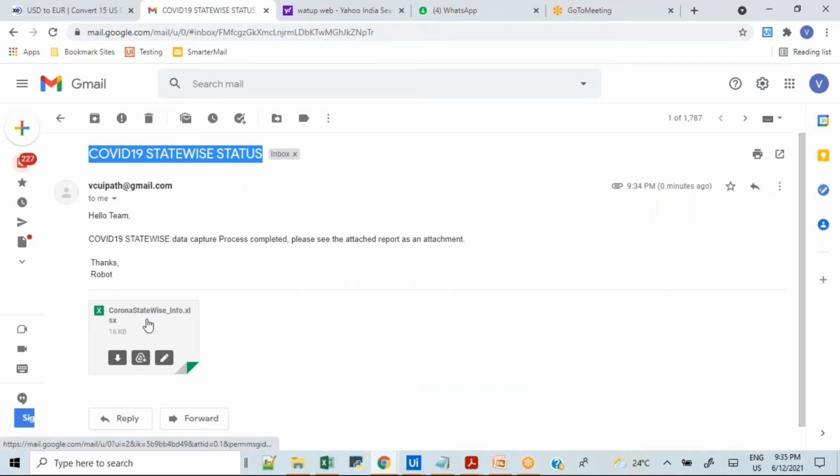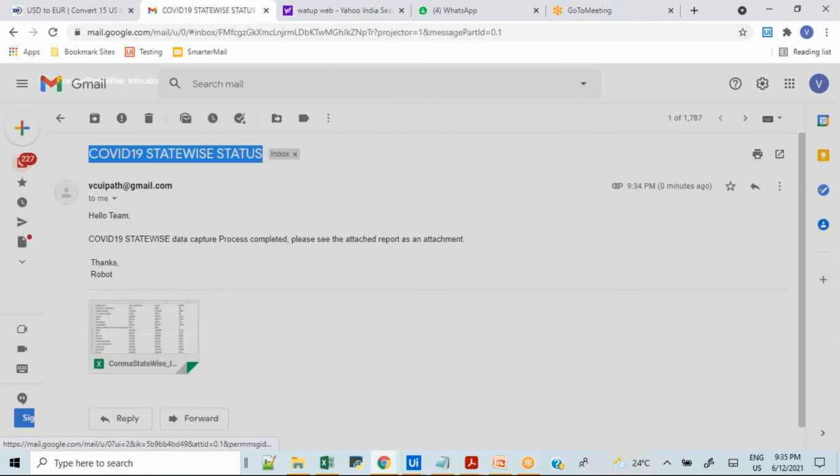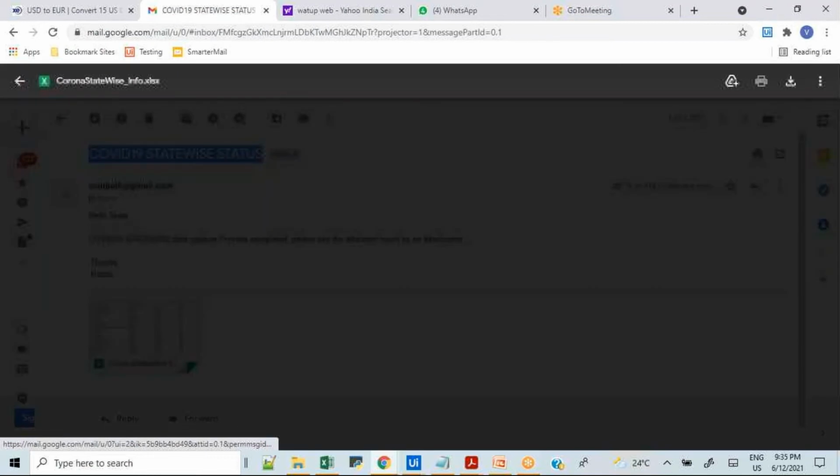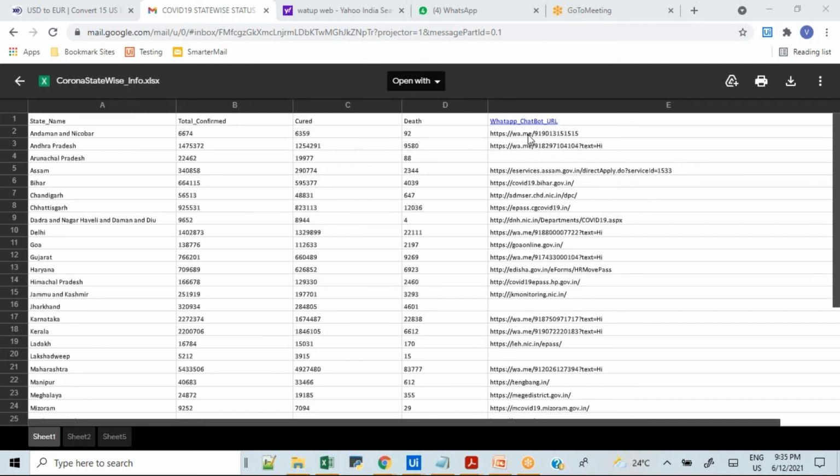Whatever information we extracted from the UI is available in this spreadsheet. You can also see it's able to capture these links as well, which are not directly visible to us. And it was able to execute within only 25 seconds.